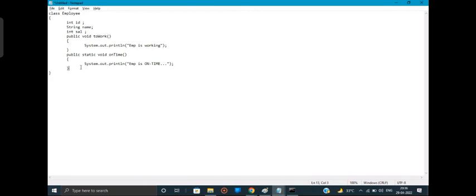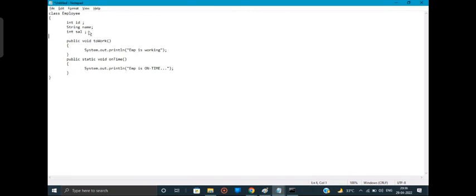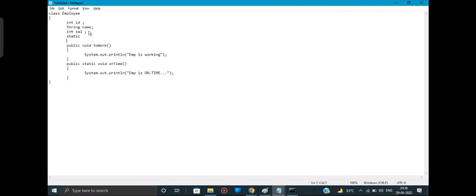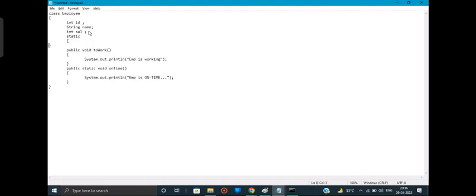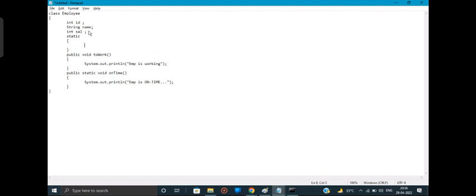Multi-line initializers. I'll add a static multi-line initializer. Now in this, Hi from static multi-line initializer.